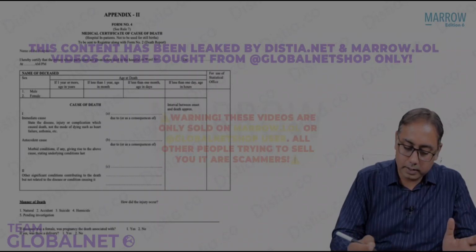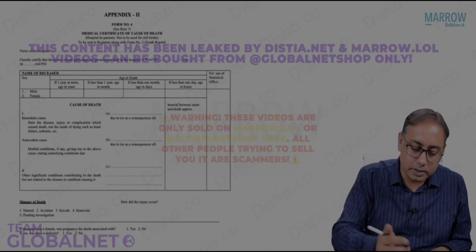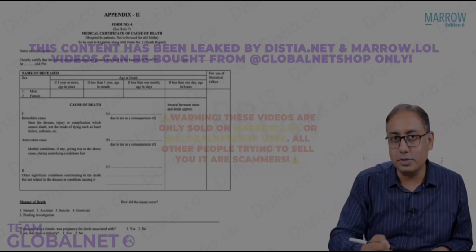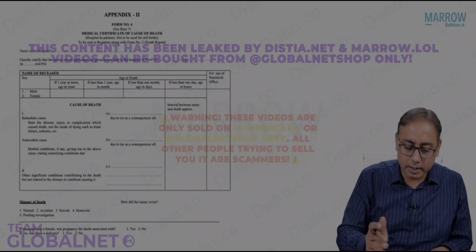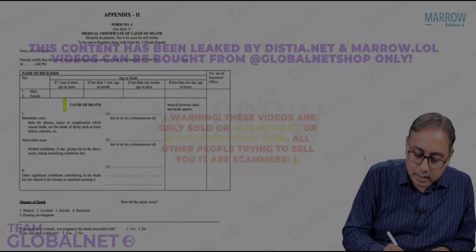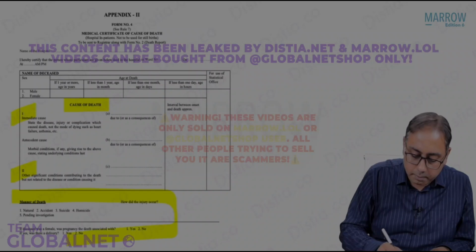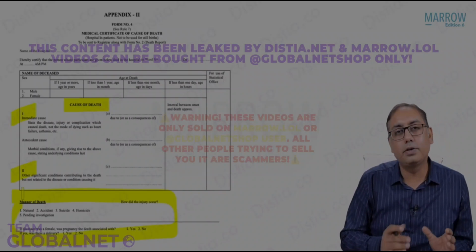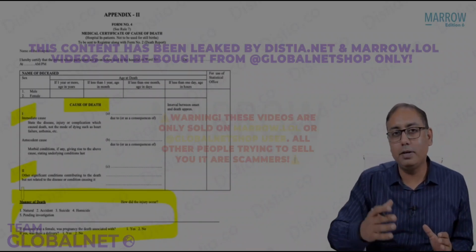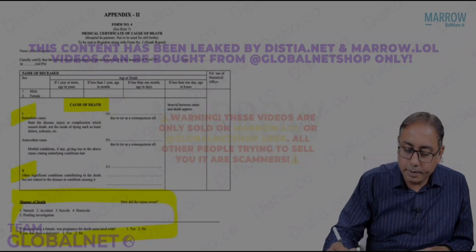I know that I have taken the whole snapshot of the death certificate, and it's very small for your screen to see. I will be zooming in, but I just want to tell you that under the cause of death you will take part 1 and part 2. That's the only 2 parts. And then you have the other parts. In other parts, we talk about the manner of the death, the pregnant female, yes or no, and things like these. A little bit zooming into it.